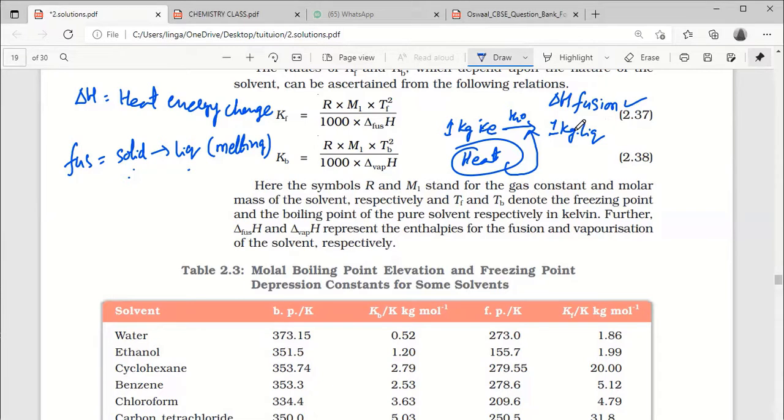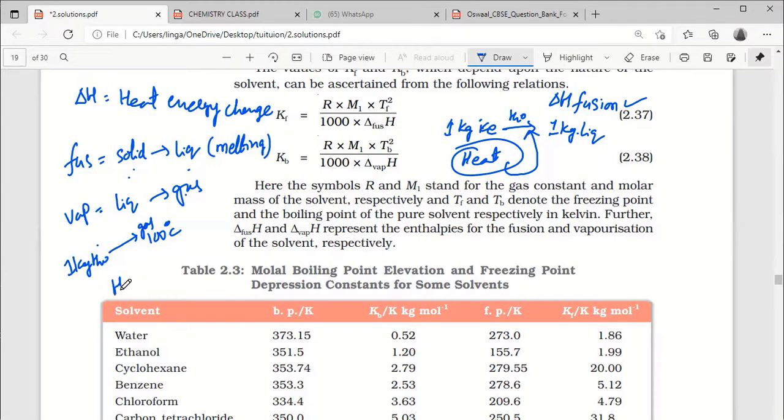Similarly, delta H vaporization. What is vaporization? Liquid is converting into gas. Generally, it takes place at 100 degrees Celsius in the case of water. If I take a different solvent, a different value will be there. But how much liquid is converting into gas? Again here also 1 kilogram of water, or 1 liter of water, converting into gas, that means vapor.